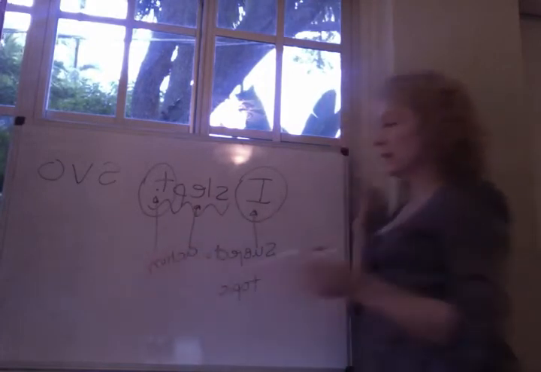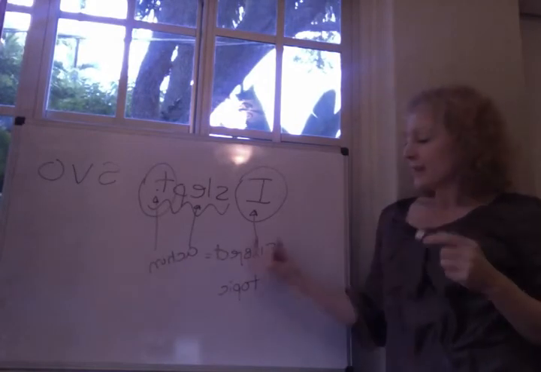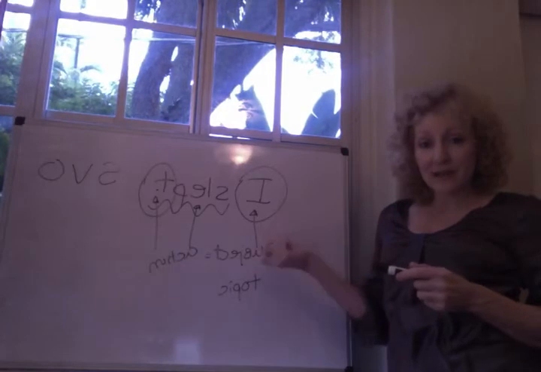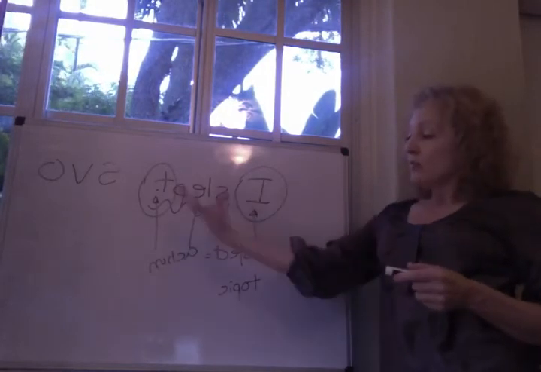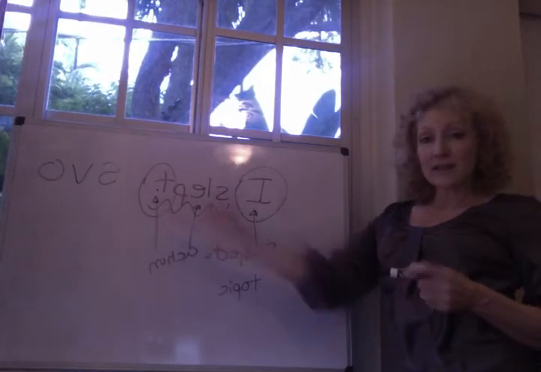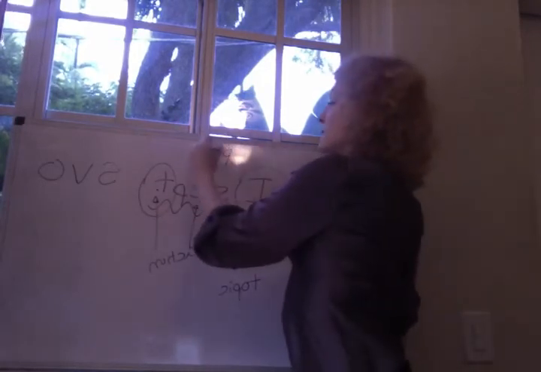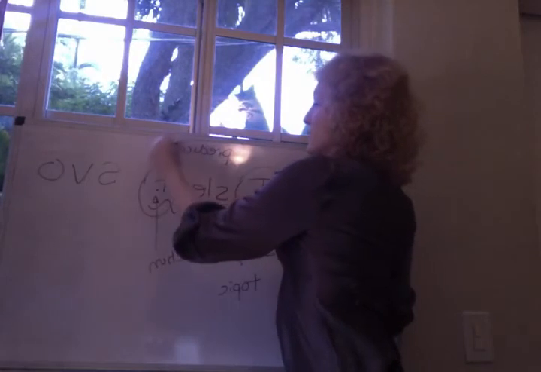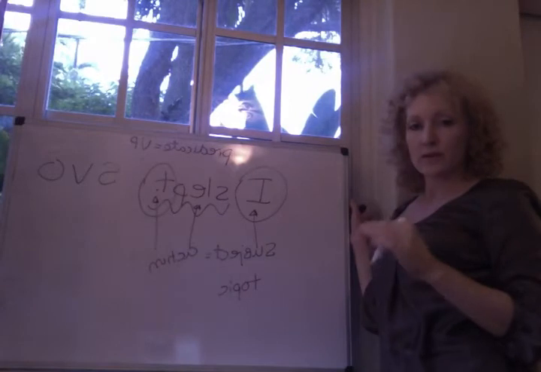So typically, when you have the subject of the sentence, it is going to be the topic of the sentence. It will occur first in the sentence, followed by the predicate of the sentence, which is also always a verb phrase. So a predicate is always a verb phrase.